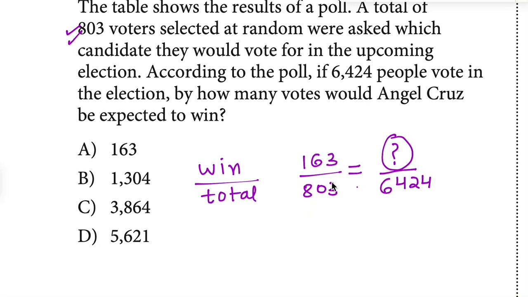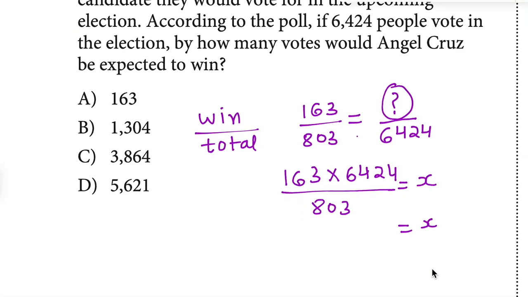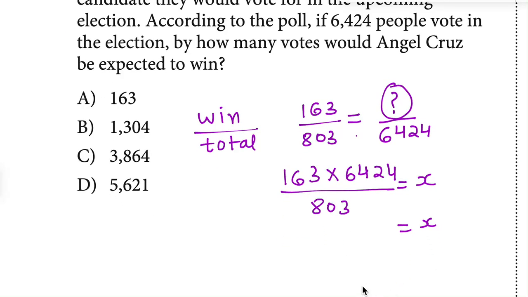So multiply by 6424 on both sides over 803. That is the difference. Let's say it's X. And if you calculate it with calculator, okay, that is 1304. That means B is the right option.